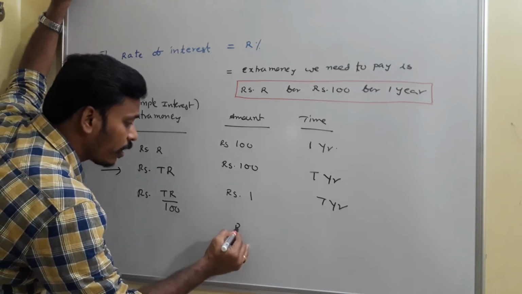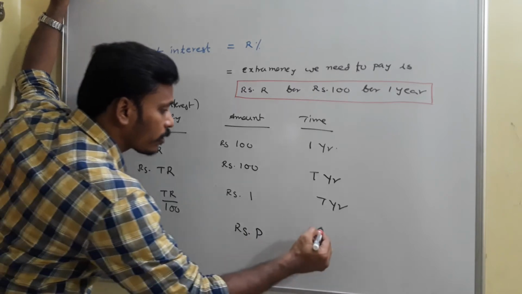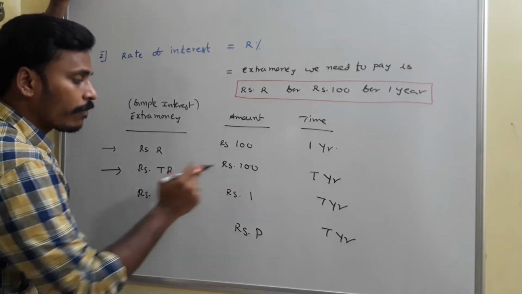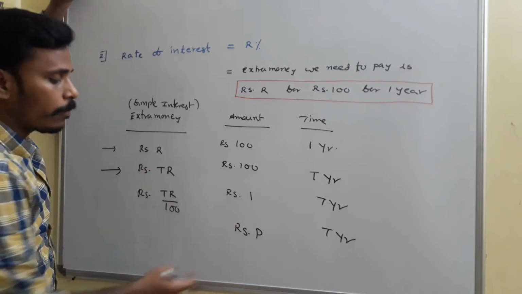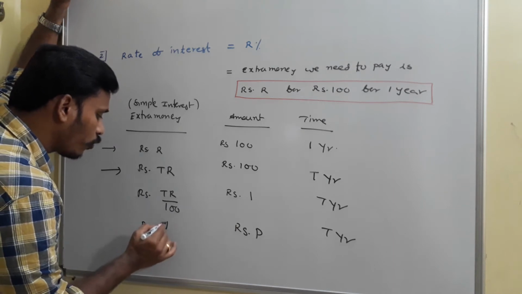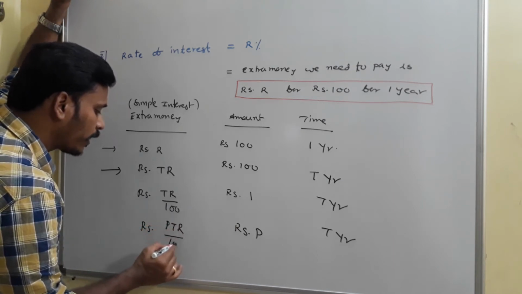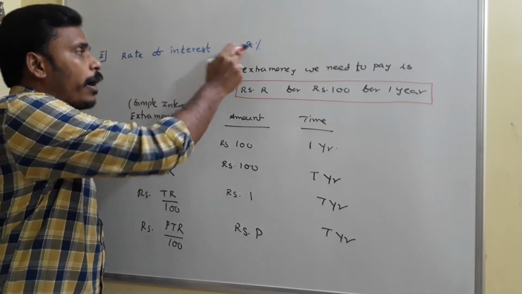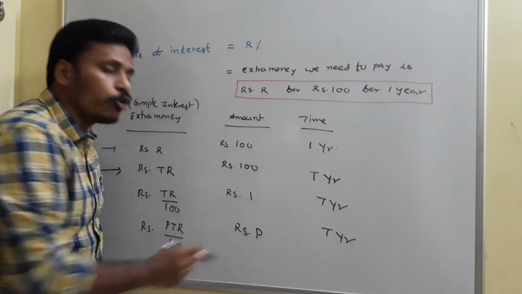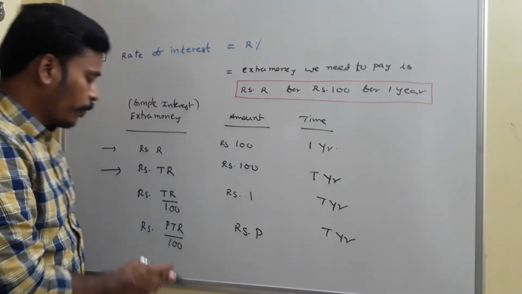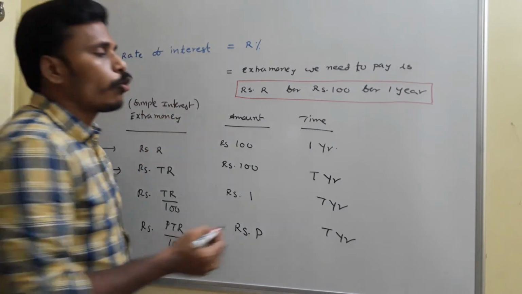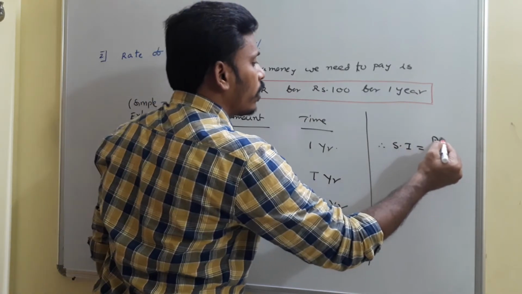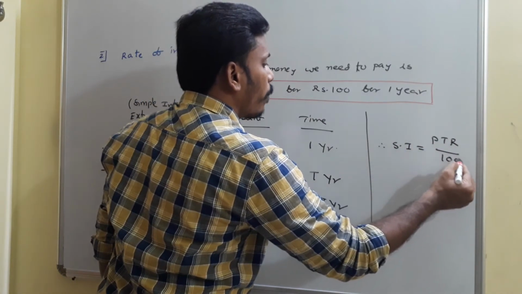And the next discussion is, if you use some amount of P rupees for T years, for 1 rupee, this TR by 100 is the extra money. For 2 rupees, 2 TR by 100 will become. For P rupees, you need to multiply the extra money with P, and that is PTR by 100 rupees. At the end, if the rate of interest is some R%, and if you are using an amount of P rupees for the time period of T years, then the extra money, simple interest, we need to pay is PTR by 100. Therefore, this is the usual formula to calculate the simple interest, and that is PTR by 100.